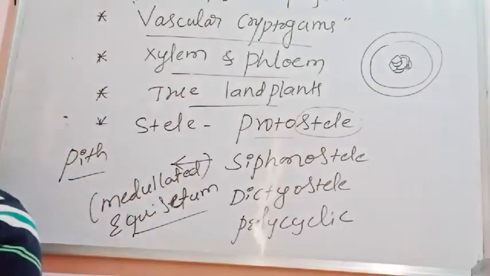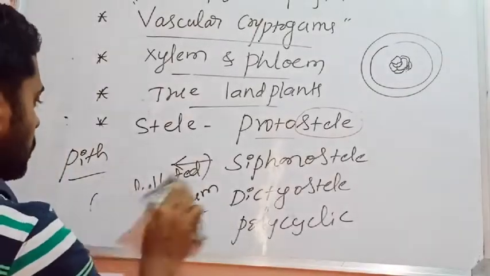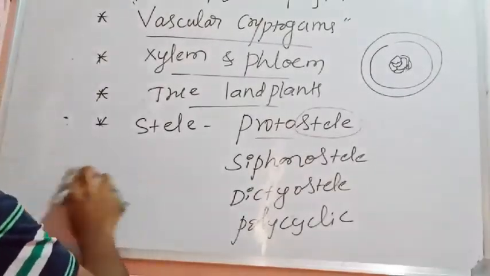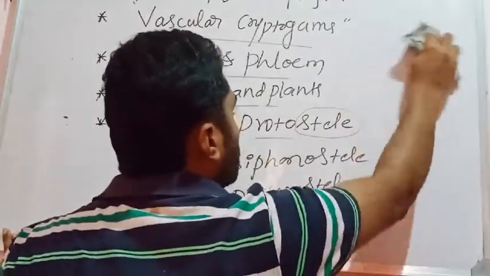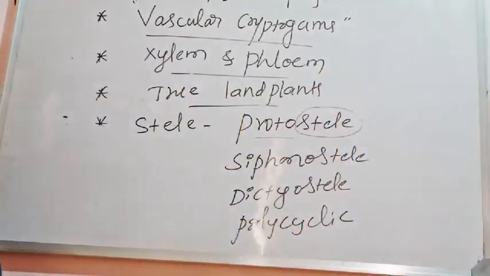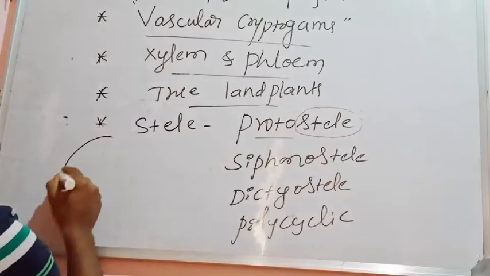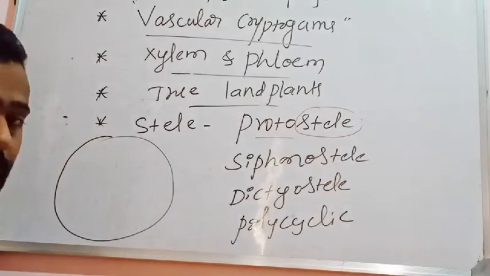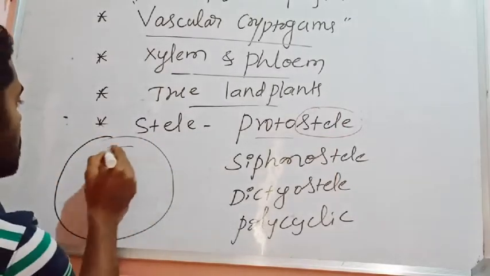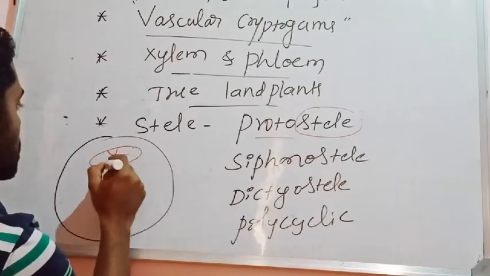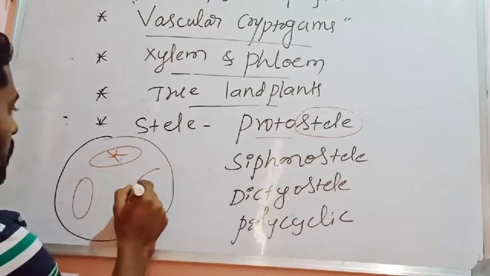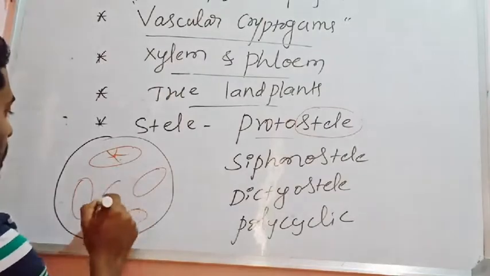Then what is this dictyostele? It is a condition where the main stele is divided into many small steles, and each stele is what is known as a meristele. The main stele splits and converts into small steles.